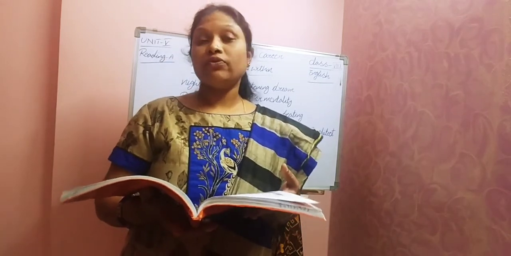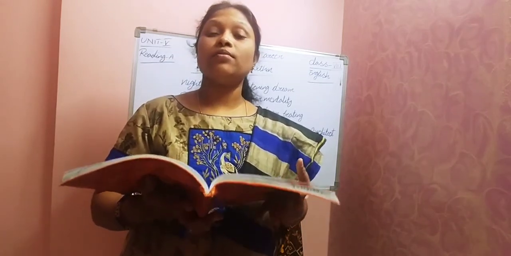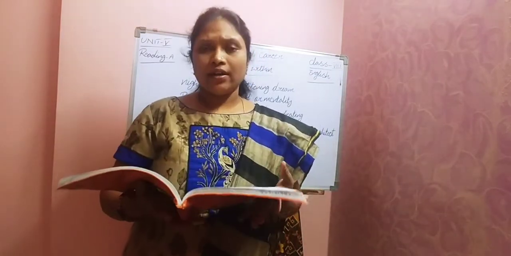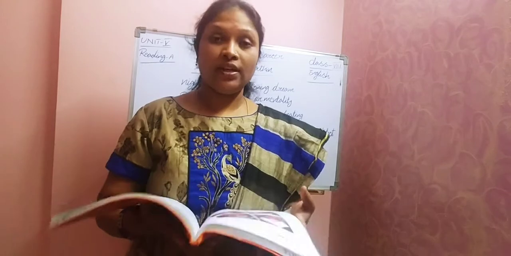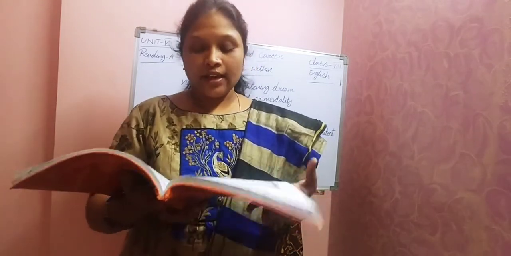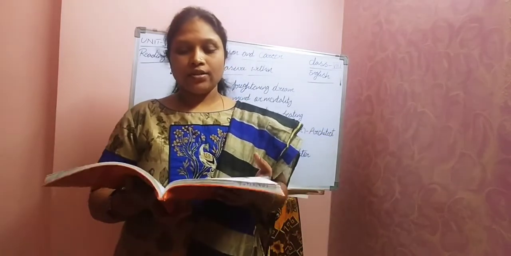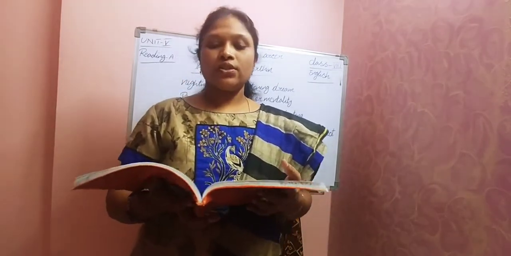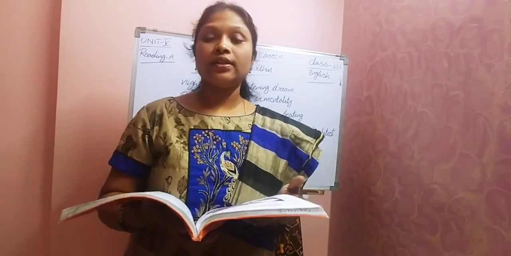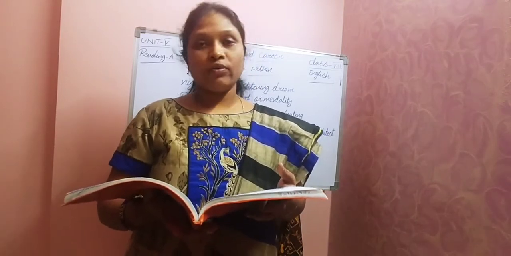That means you want to become a sportsperson, scientist, doctor, teacher, or whatever it is. In which field are you going to take your career? About that you have to write. Understood, children?